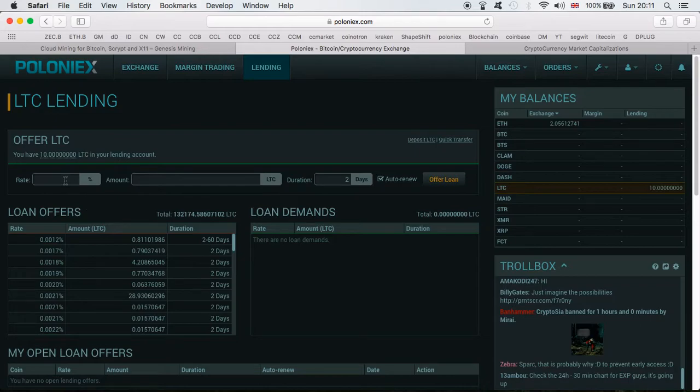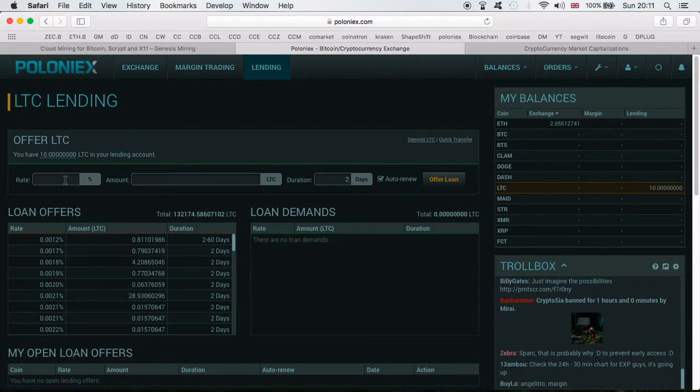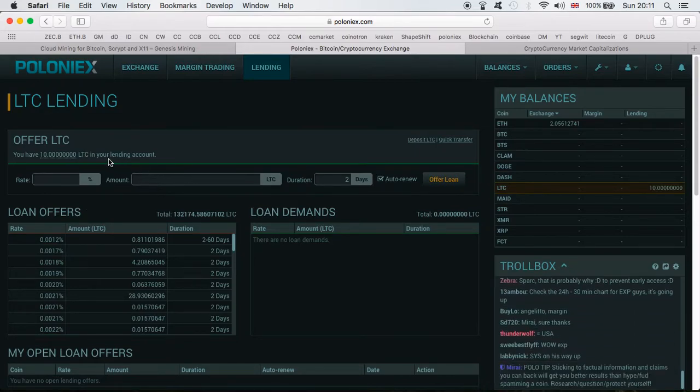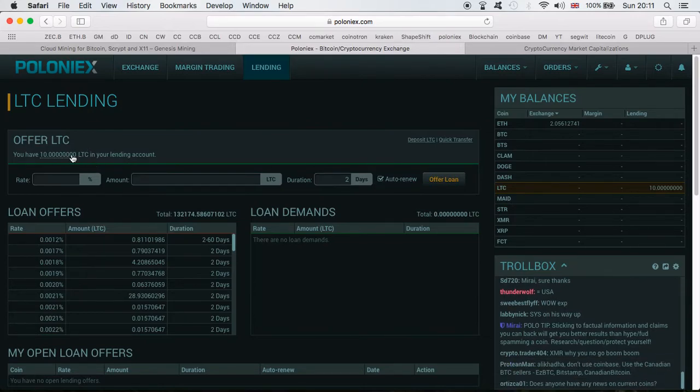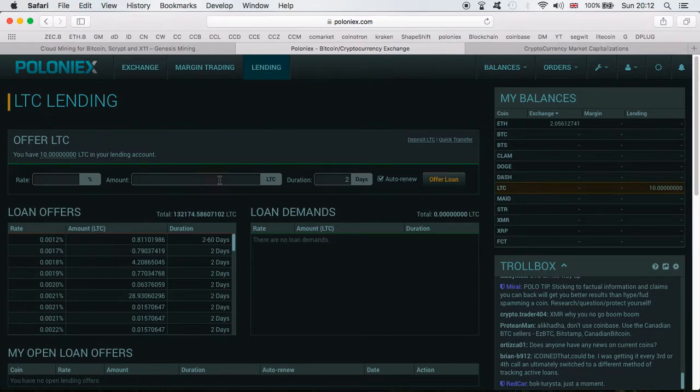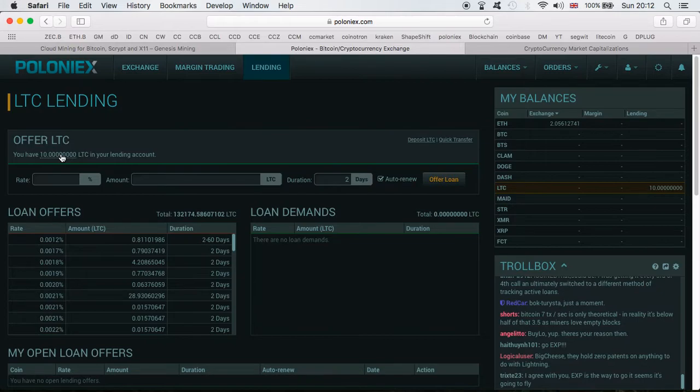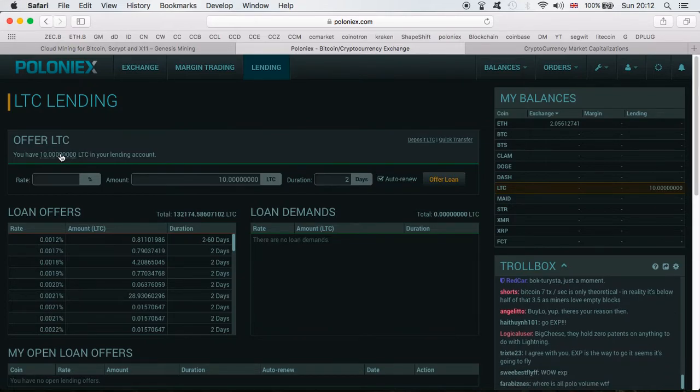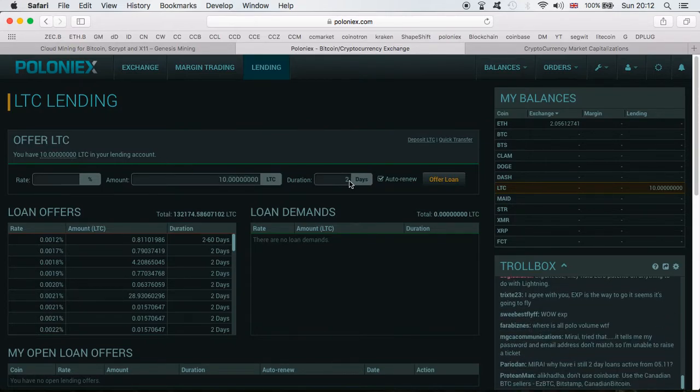So the first thing here, guys, is the rate I want to lend my Litecoins at. The second thing is the amount. Now I can lend the whole 10 Litecoins at once, or I can obviously lend 2 Litecoins only, whatever I choose to. But let's say I want to lend the whole 10 Litecoins. So I click in here. Here, guys, you can choose for how many days you want to lend it.